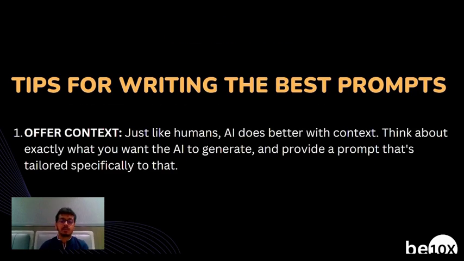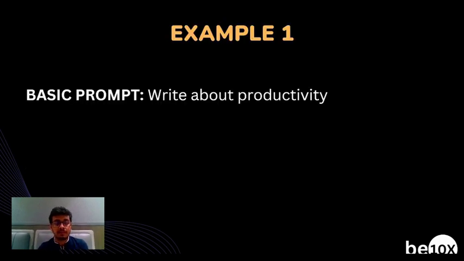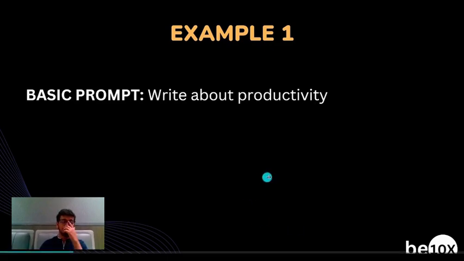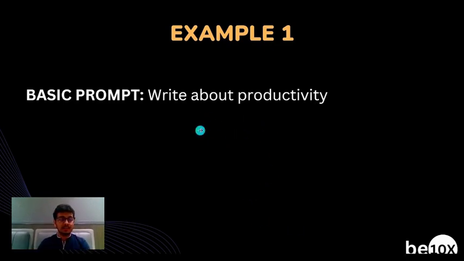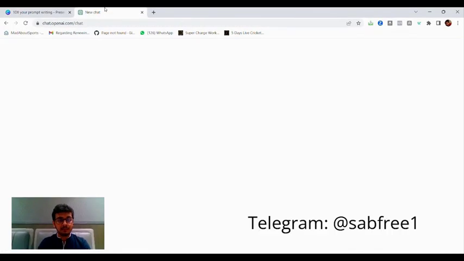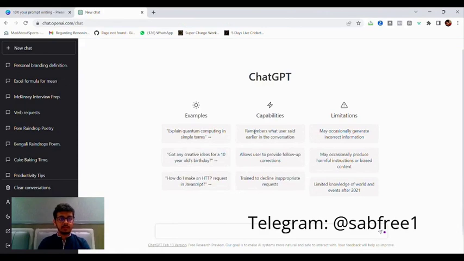Okay, I'll just show you an example. If you are confused, I'll show you a certain example. So let's say this is a basic prompt. Over here you are asking the AI to write about productivity. Okay, so let's do one thing. Let's do the exercise hand in hand. I'm doing it on my laptop.